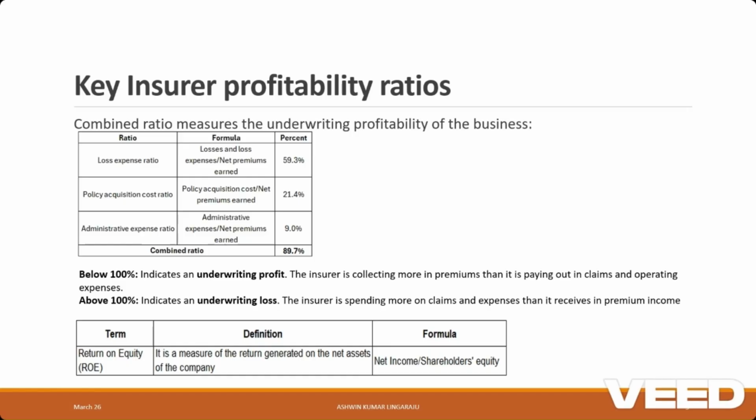Note that in this example, the combined ratio is 89.7%. Below 100% indicates underwriting profit. It means that the insurer is collecting more in premiums than it is paying out in claims and operating expenses. And if it is above 100%, it indicates an underwriting loss. The insurer is spending more on claims and expenses than it receives in premium income. The other profitability metric is the return on equity. It is calculated as net income generated upon shareholders' equity.